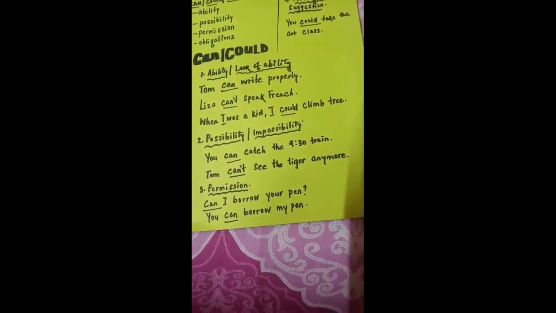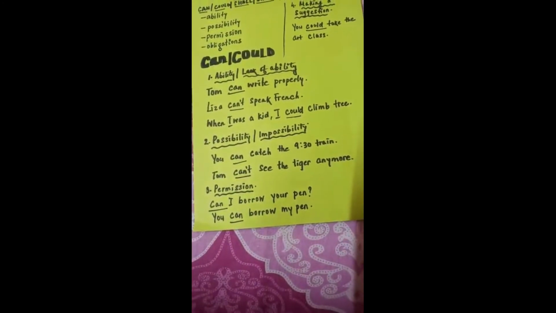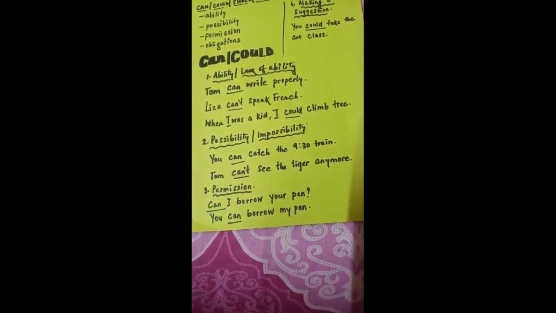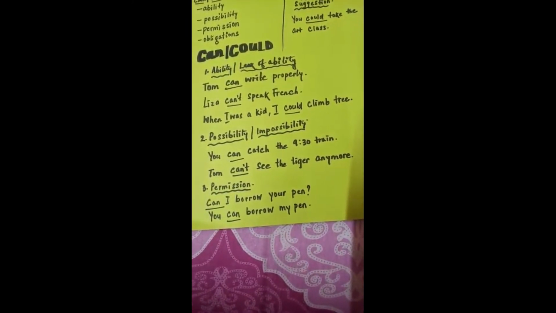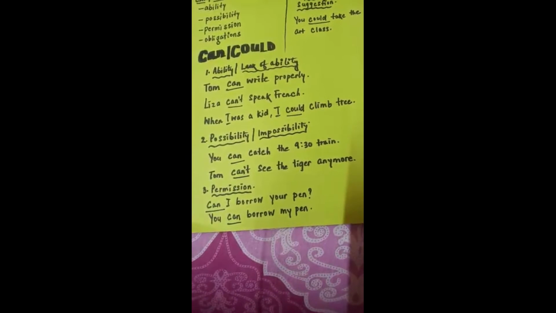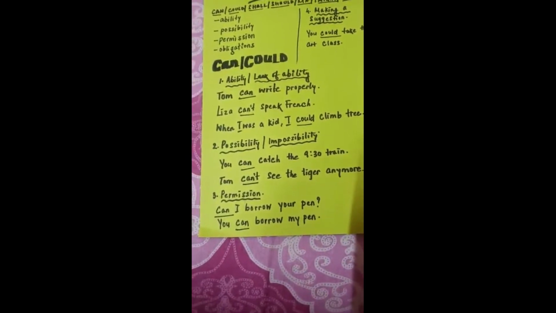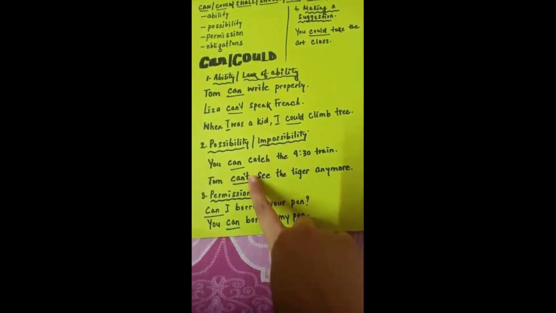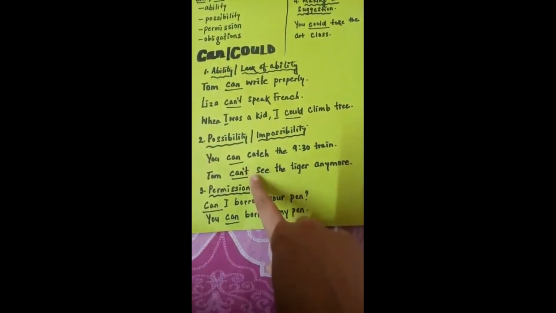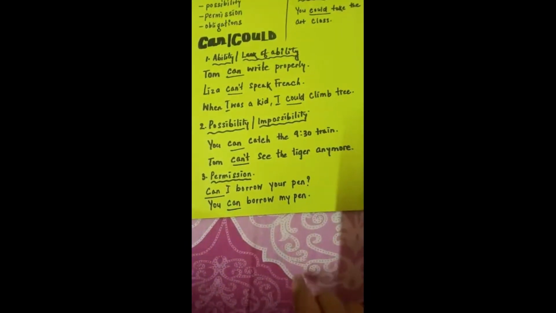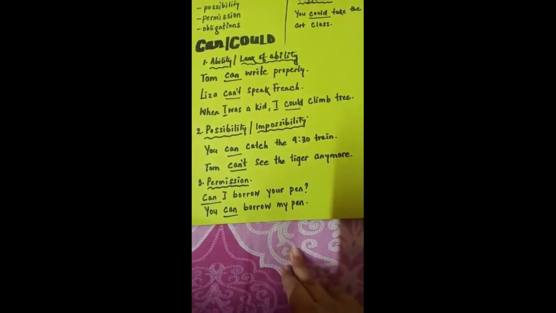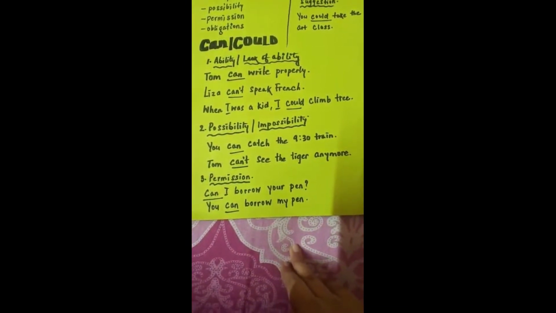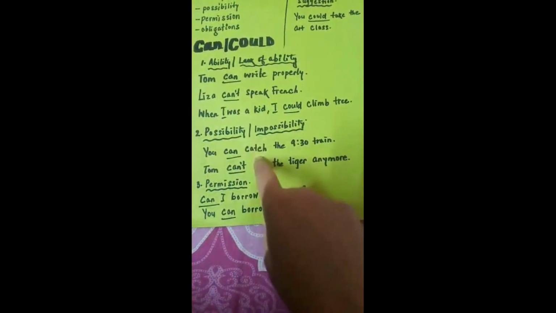Next is: Tom can't see the tiger anymore. In this sentence the word can't is the modal, and it means there is no possibility, it is impossible for Tom to see the tiger. So the modal can't expresses that Tom cannot see the tiger anymore. It is impossible, so it expresses impossibility.